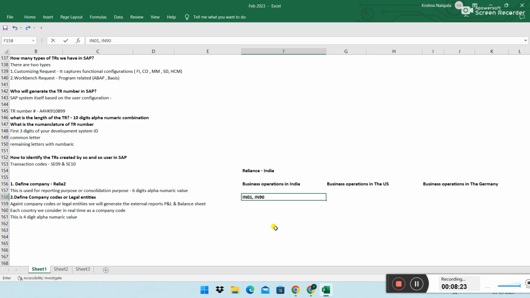Likewise, in US, US01 or US90. But this is not final. That is up to the business how they want to ask us to create. But this is general, the most common scenario I am telling. If it is German, DA01 or DA90, right?